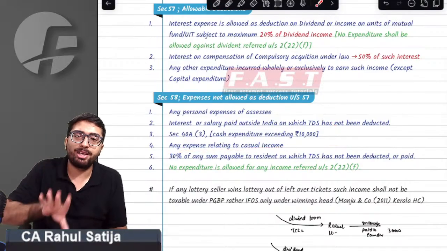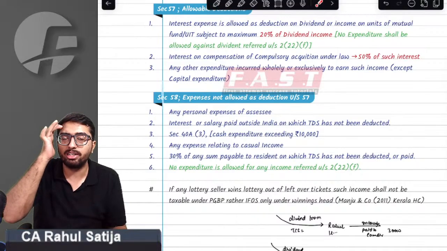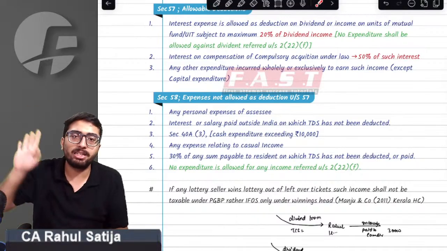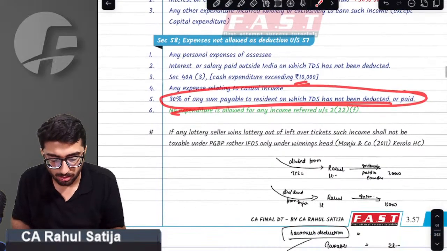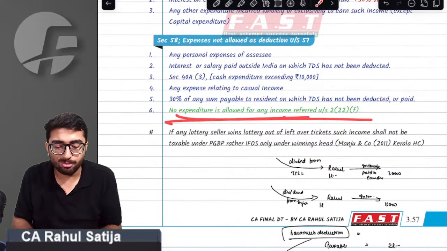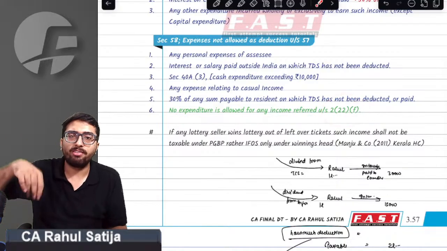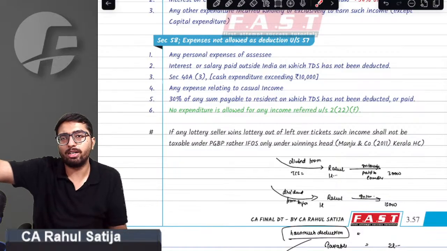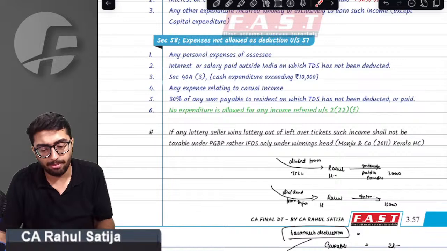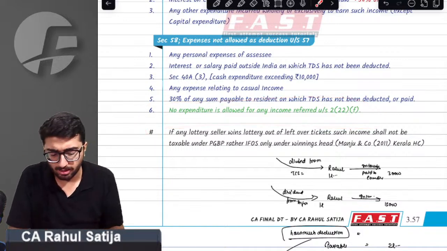No expenditure shall be allowed against casual income. If you are earning any kind of lottery income or online gaming income, any expenditure incurred on such income shall not be allowed. At last, no expenditure shall be allowed against the income referred to under section 115BBE. If you have any kind of buyback income, taxable as deemed dividend from buyback, you are not allowed any expenditure against that income.